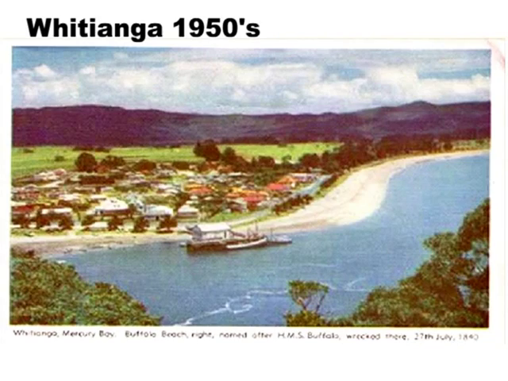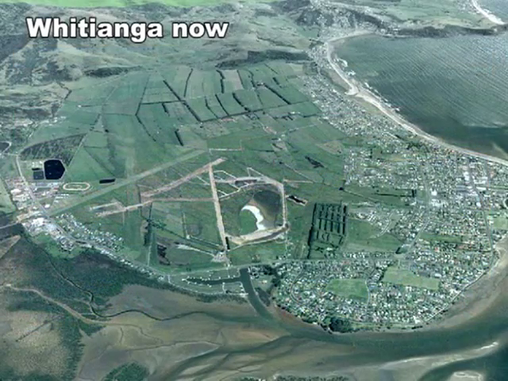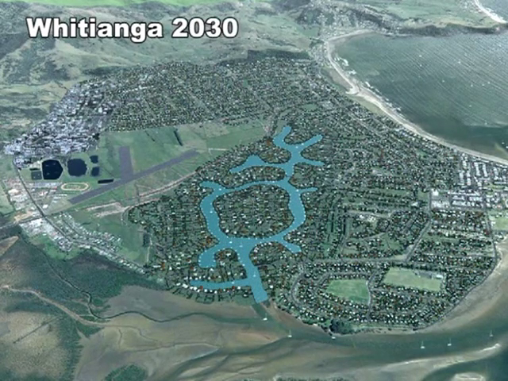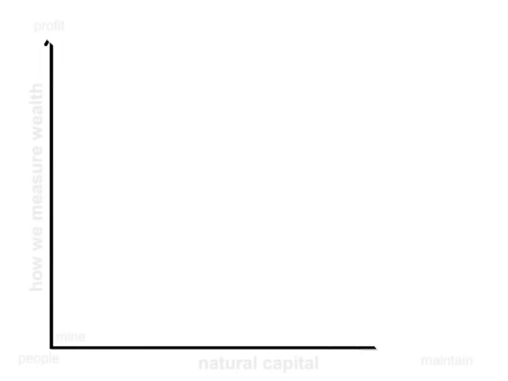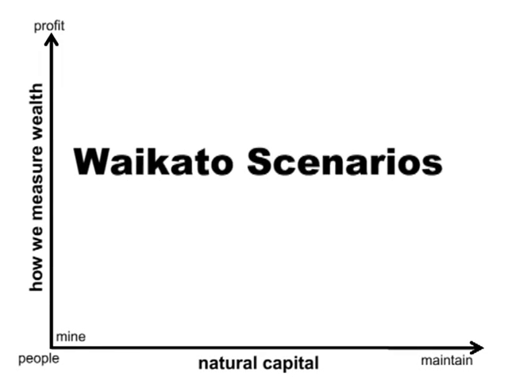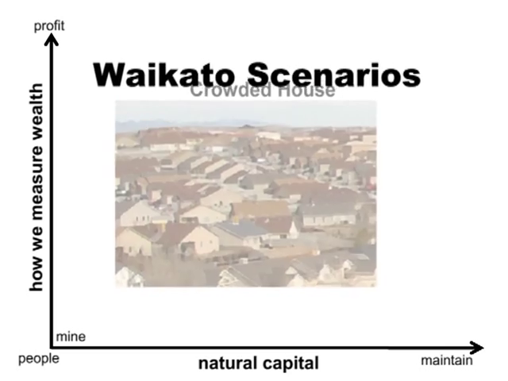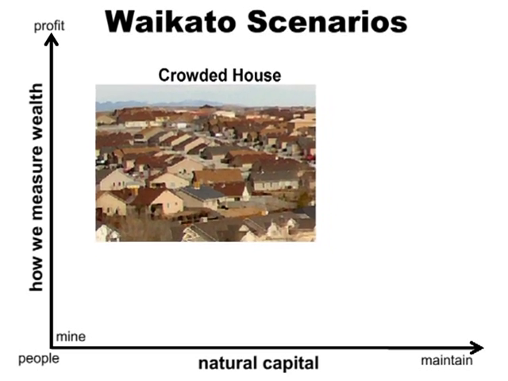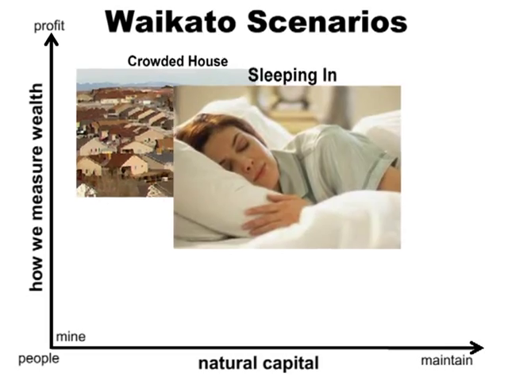The program wanted to develop innovative methods and tools for planners and decision makers to assess long-term effects of development options, evaluate consequences of policies, and enhance community involvement in choosing and planning for the future. One way to do this is to explore alternative scenarios for the future. For example, we developed 4 alternative stories for the Waikato in 2050.